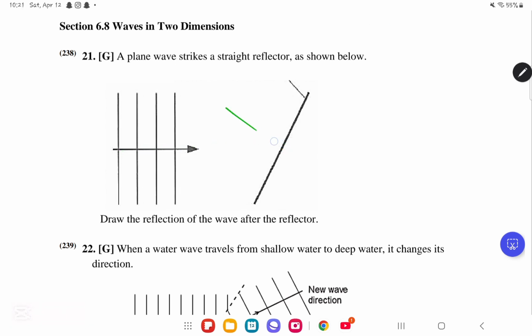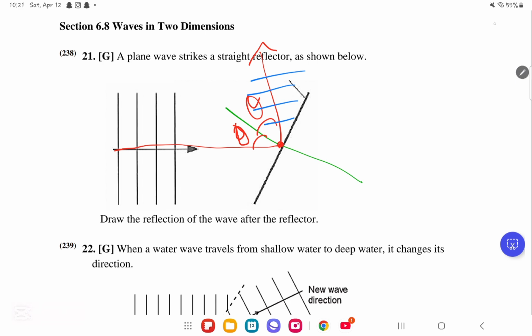Let me fix the normal line then. Okay? You're going to continue this over here. It's going to hit over here. So this is our angle of incidence, theta. And then it will be reflected with the exact same angle over here. So this is theta also. This is going to be the ray of reflection. And do not forget to also draw the arrows, okay? So it's supposed to look something like this, all right?